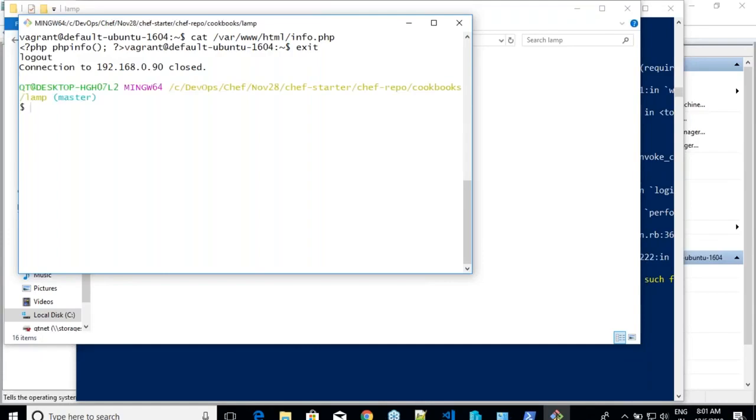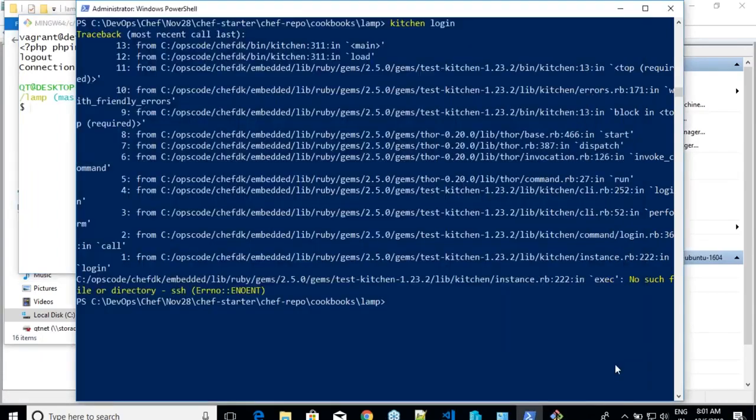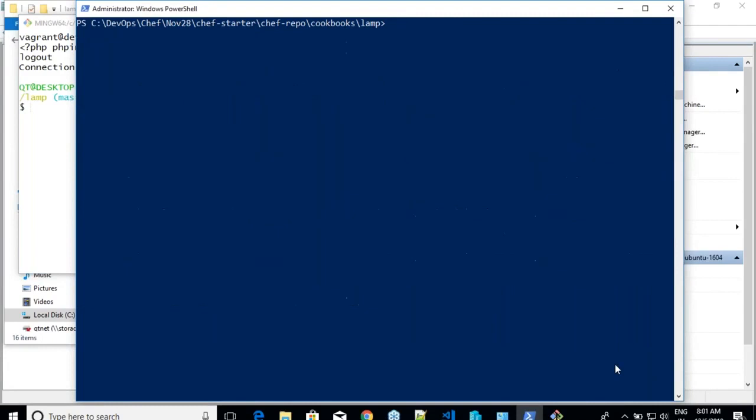And then once you have done that, I am done with this virtual machine. I don't want it anymore. So what you will do is you will tell kitchen destroy. That is one thing. Destroy will remove the virtual machine.